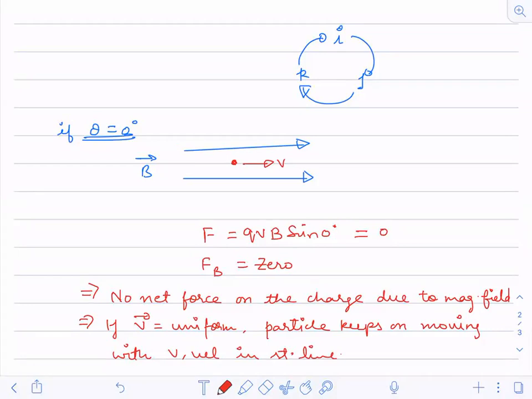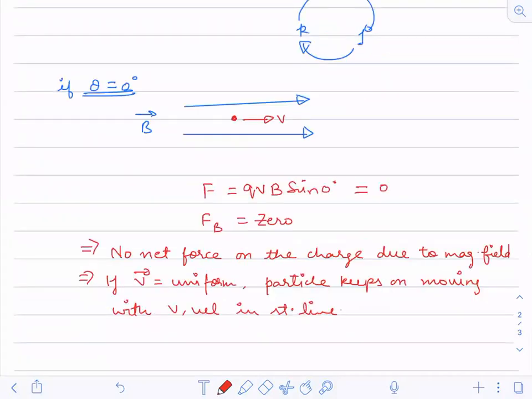So just see this. When the magnetic field and the charge are both in the same direction, what will happen to the magnetic force? The magnetic force becomes 0, and what does this mean? This means there is no net force on the charge due to the magnetic field.